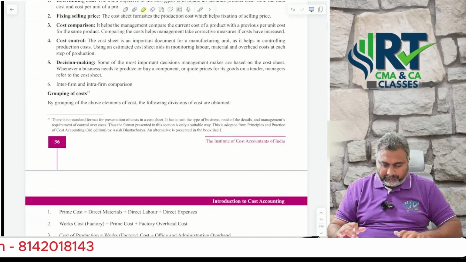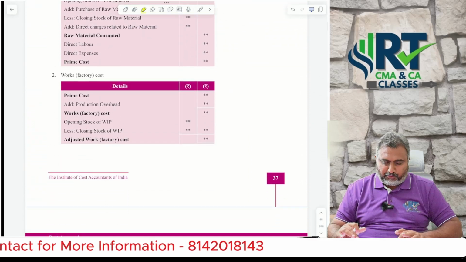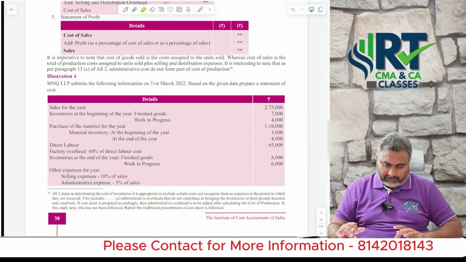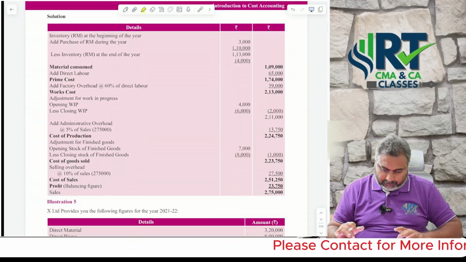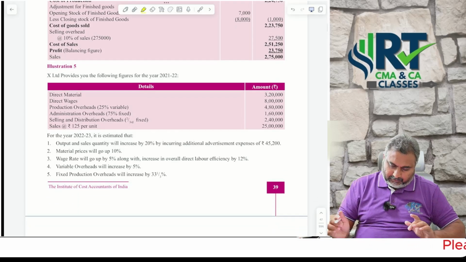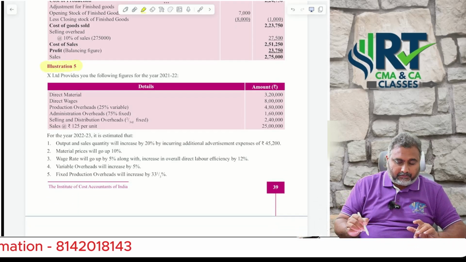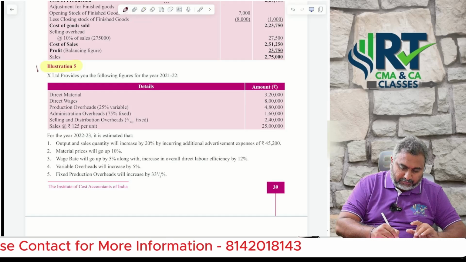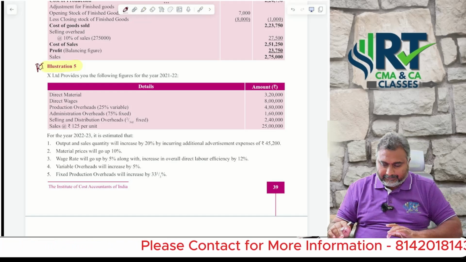Next, sir, preparation of cost sheet, majorly important for problem-wise. So there I will indicate which questions to focus on. Illustration number 5, Nana, focus on that. Illustration number 5.